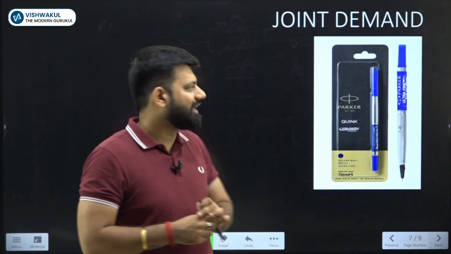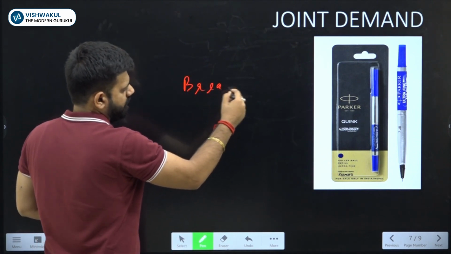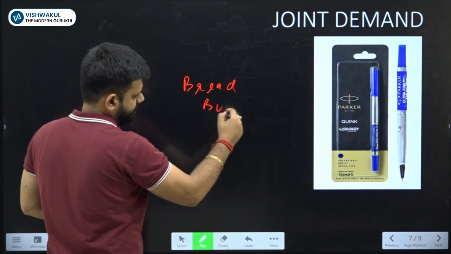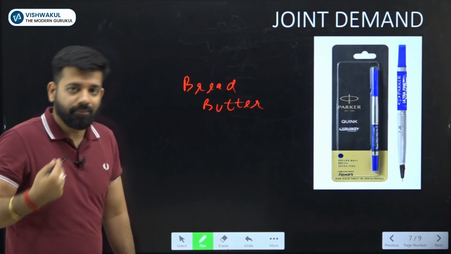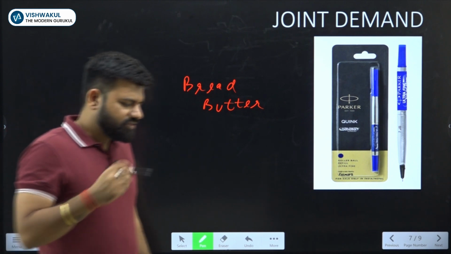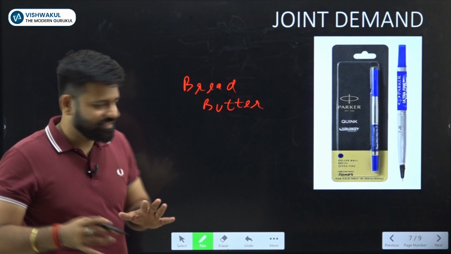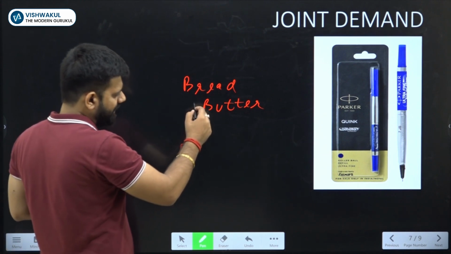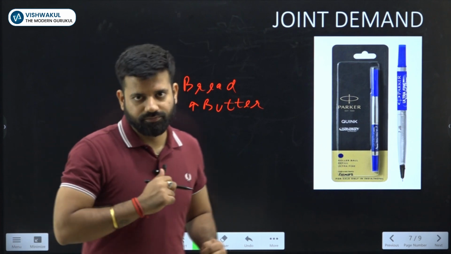For example, bread and butter. If I am buying bread, then I will also buy butter with it, right? So what is the relation between bread and butter and the prices? If the price of butter increases, the demand for the butter will fall. Why?